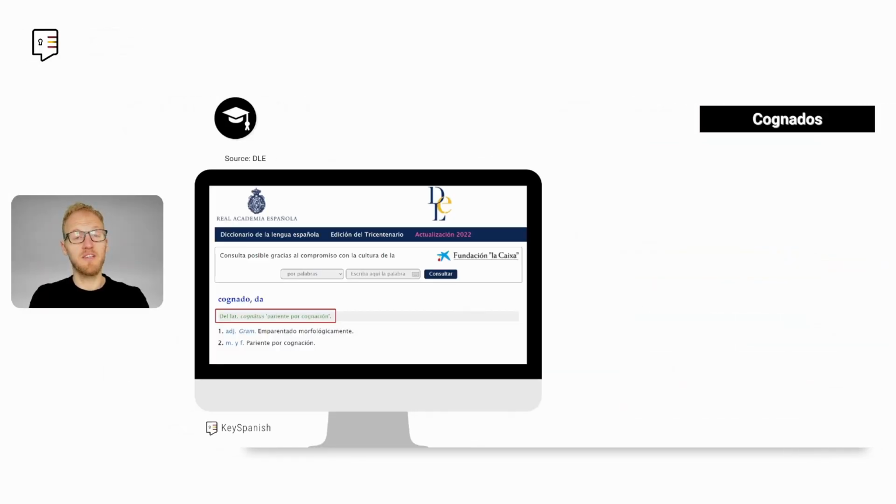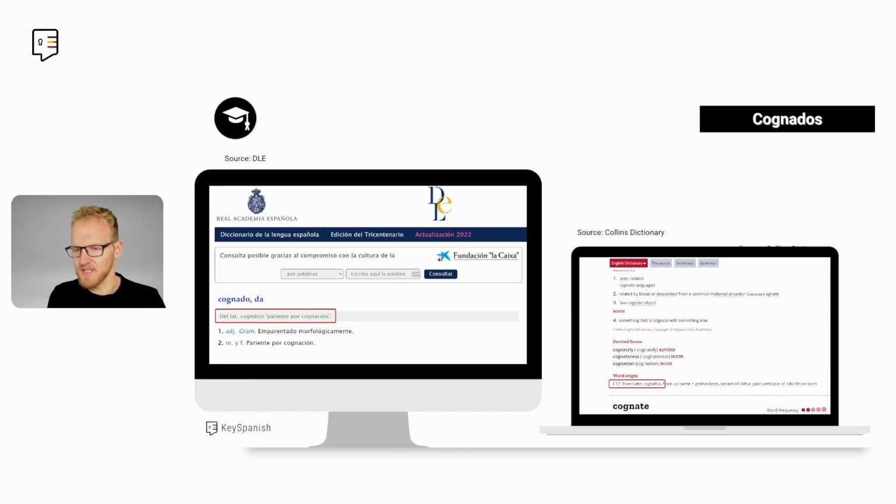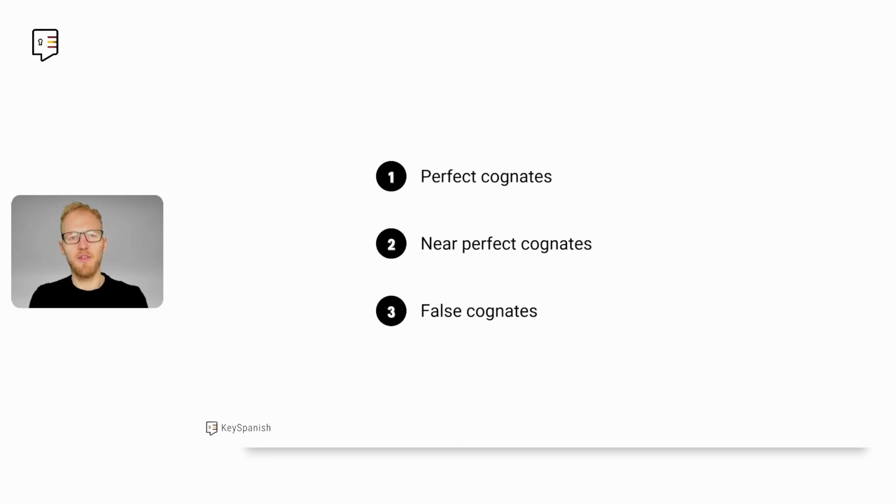Cognates are words in your native language that share the same origin as words in another language. Therefore, they are much easier for you to understand and to learn. Funny enough, cognate itself is a cognate. So the word in Spanish is cognado, and as you can see in the dictionary of the Royal Academy, it comes from Latin cognatus. If we check the Collins Dictionary of English for the same word, cognate, you see from Latin cognatus. And we're going to learn these cognates in three categories.